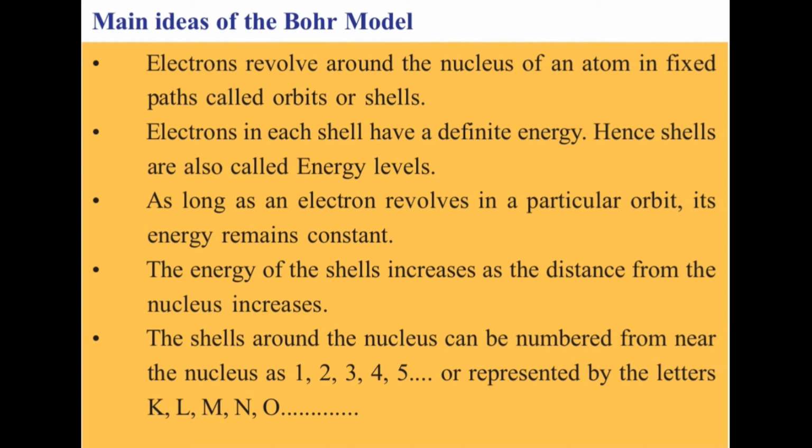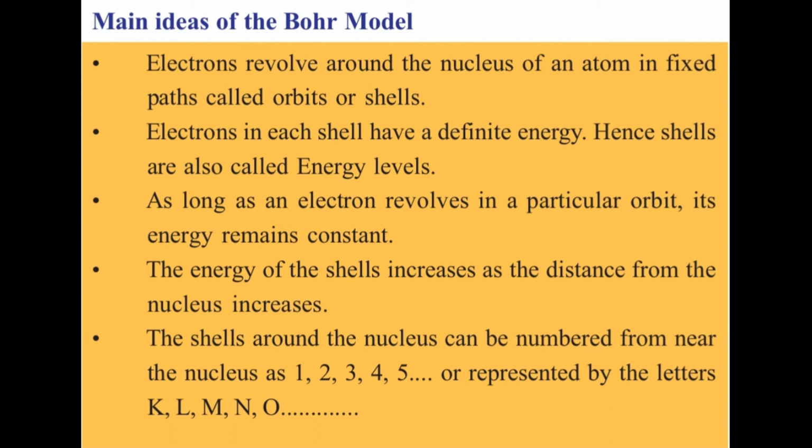Next, the shells around the nucleus can be numbered from near the nucleus as 1, 2, 3, 4, or we can give the capital letters of English, K, L, M, N. We should name them from the nucleus, not from the outer side.